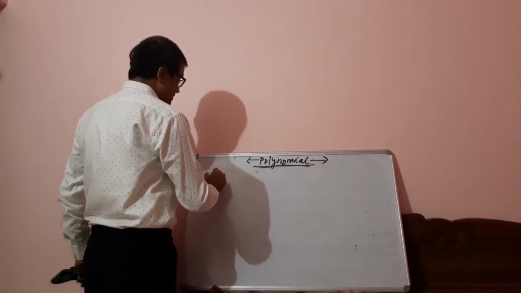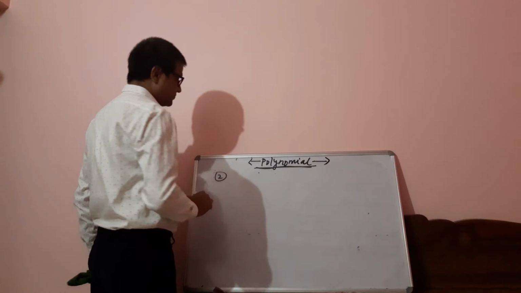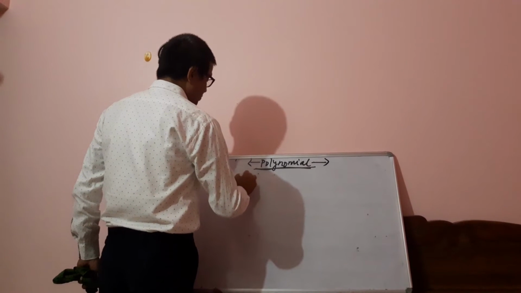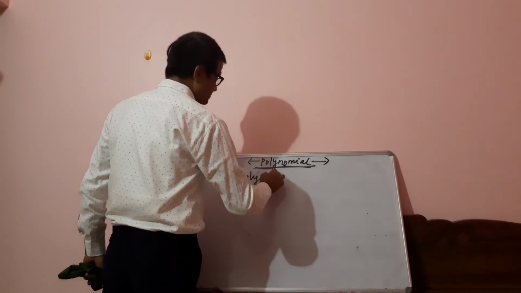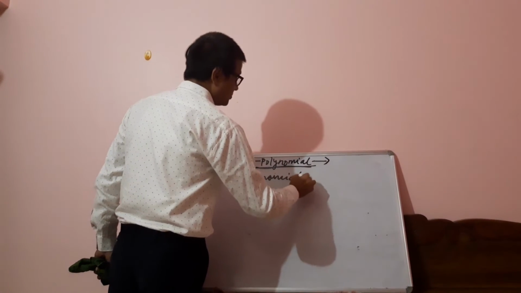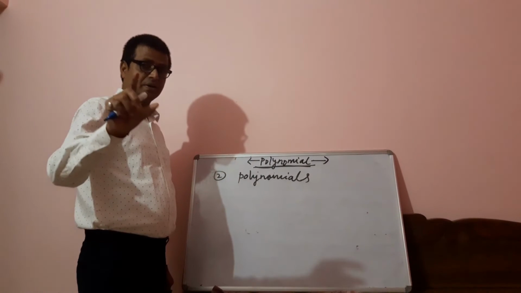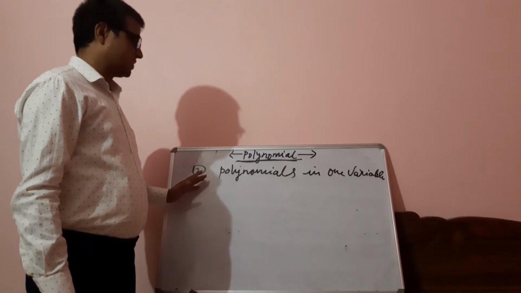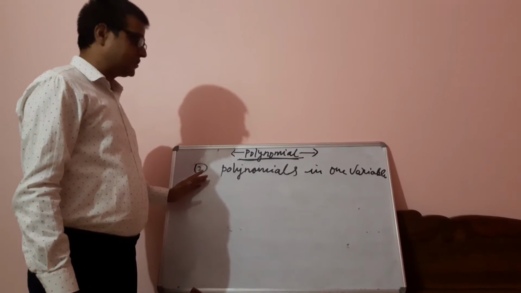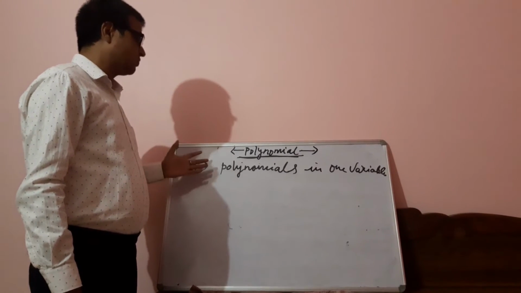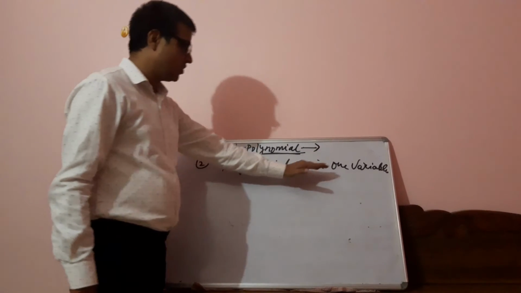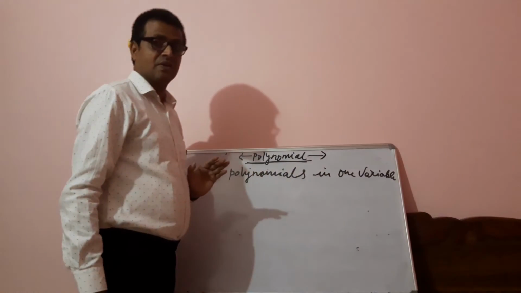The second topic is polynomials. What was written as the second topic? The second topic which I have given you earlier: polynomials in one variable.